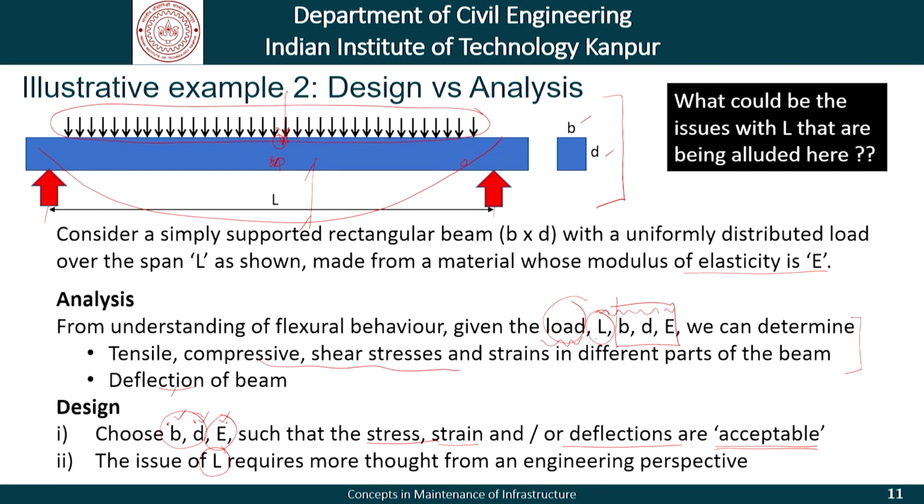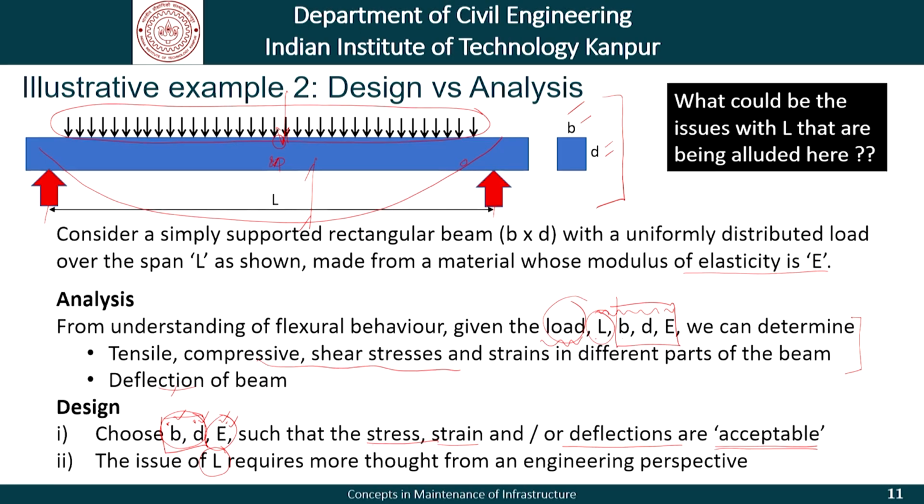We talk of a concrete beam, it could be a steel beam. So, we know the properties, that is E is known, and what we are really looking at is playing around with B and D. What is the geometry of the beam, or what should be the geometry of the beam, what should be the breadth and what should be the depth. So, that is the design part of it.